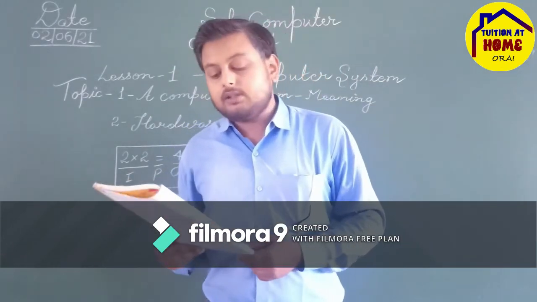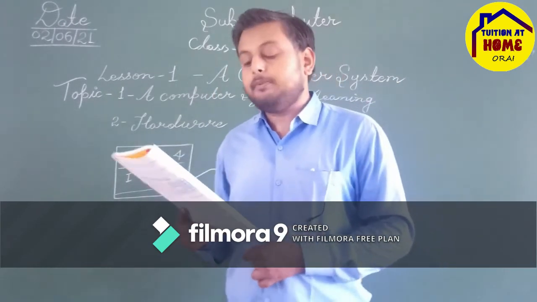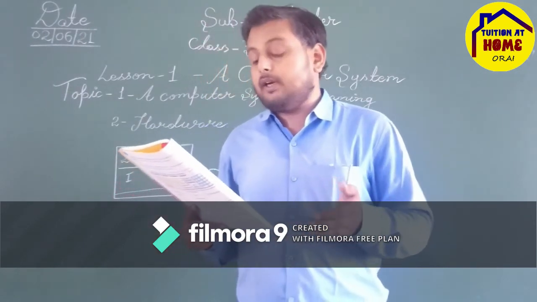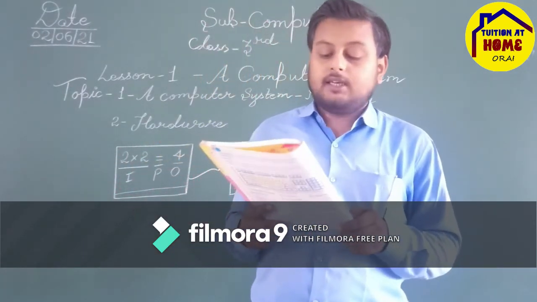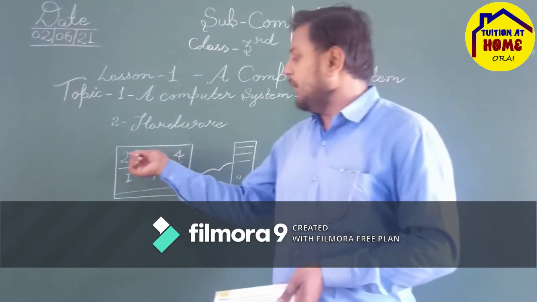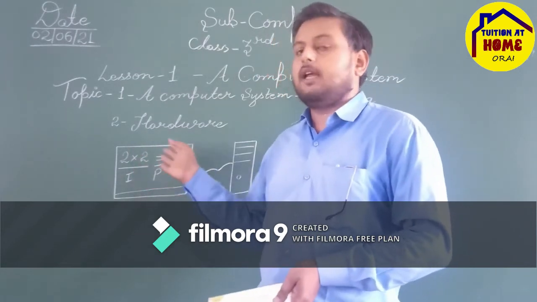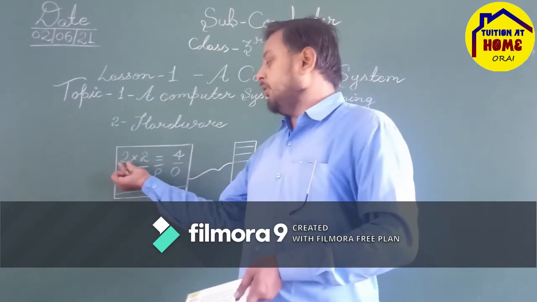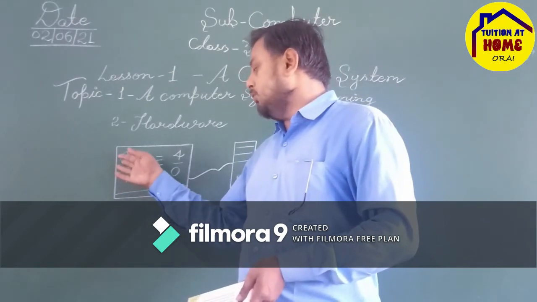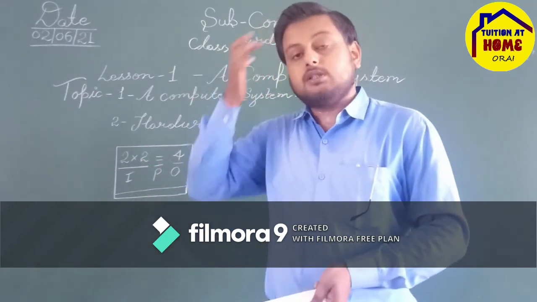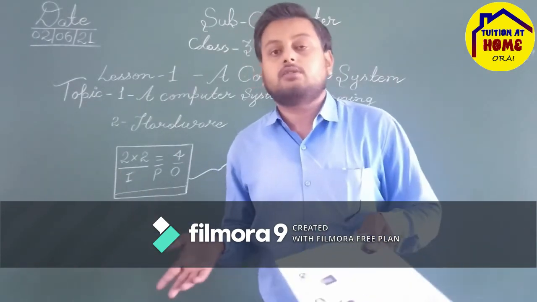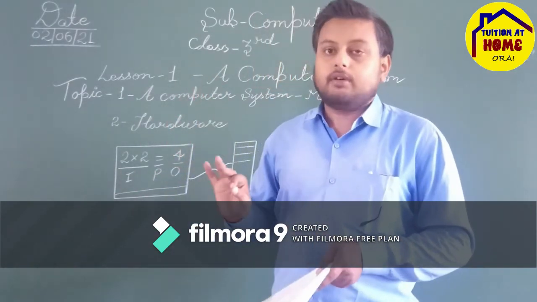The mouse is a pointing device. It is connected to a CPU by a cable. A mouse usually has two buttons on it. It is used to point, select, and move any object on a screen. Moving an object from here to there, when you want to place it from this place to another place, that process is called dragging. So basically, a mouse is also an input device.